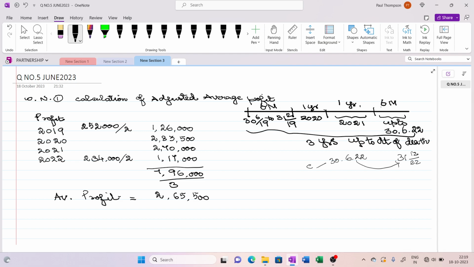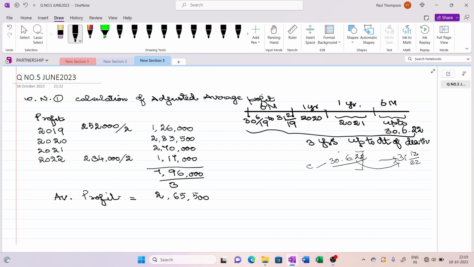Second one, on the death of a partner, goodwill is to be valued at 3 years' purchase of the average annual profit of 3 years. So you have to calculate the average profit of 3 years. That should be up to the death. Because here the balance is given up to 31st December 2022, we have to take the profit up to 30th June for 3 years, so preceding this we should go for 3 years.